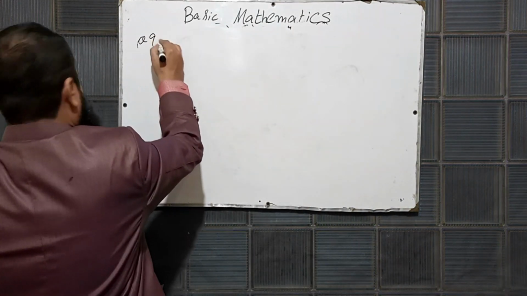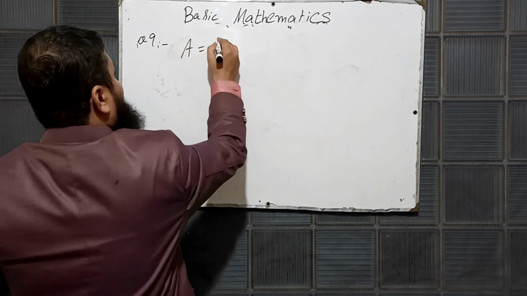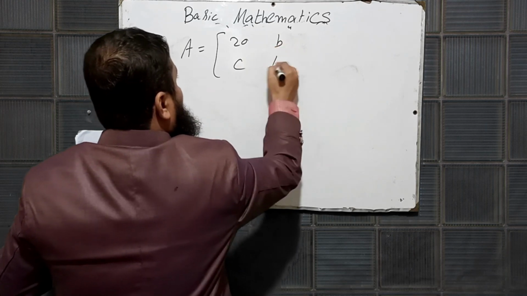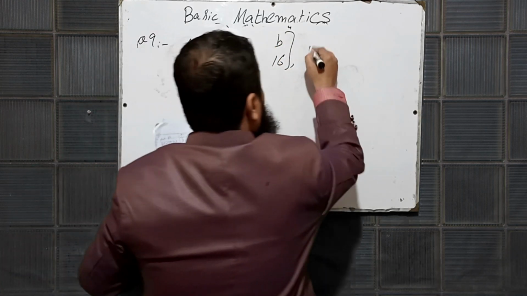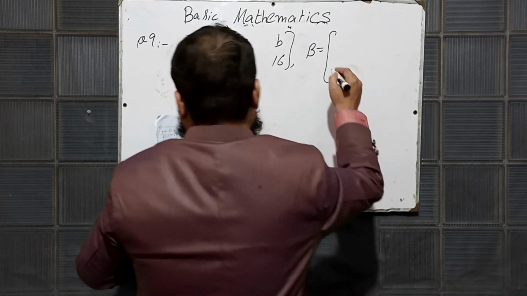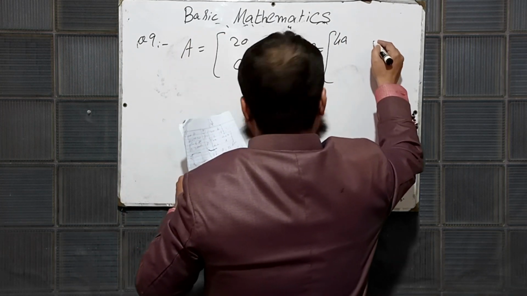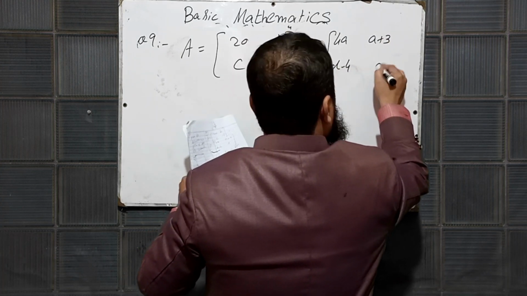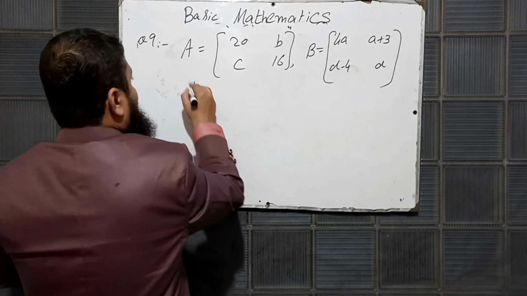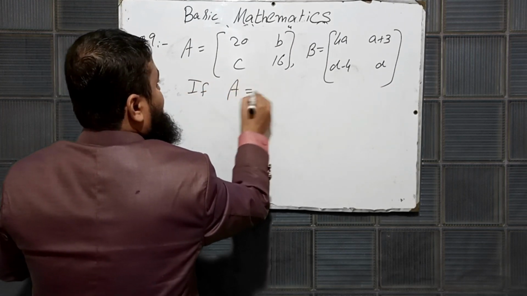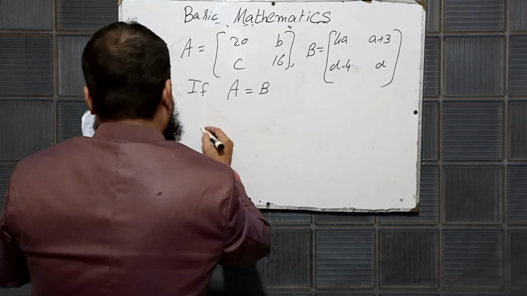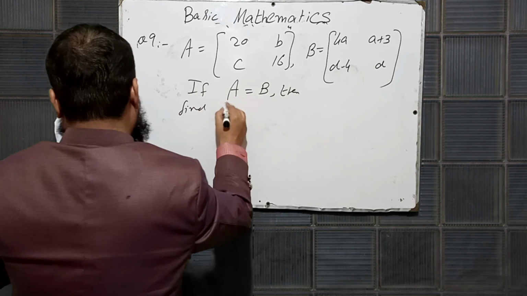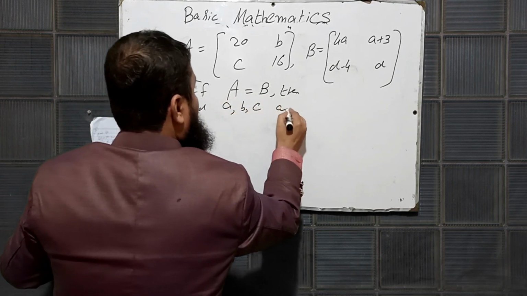Question number 9. A matrix is given: 4A, 20, B, C, 16, and B is also given: 4A, A plus 3, D minus 4, and D. They are asking if A is equal to B, then find the values of A, B, C and D.